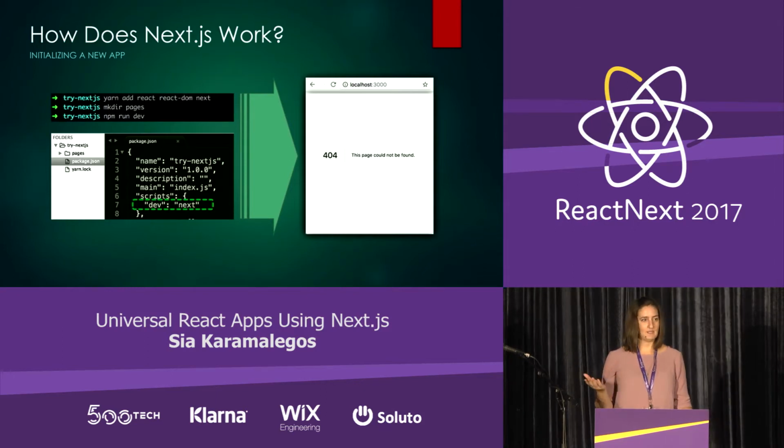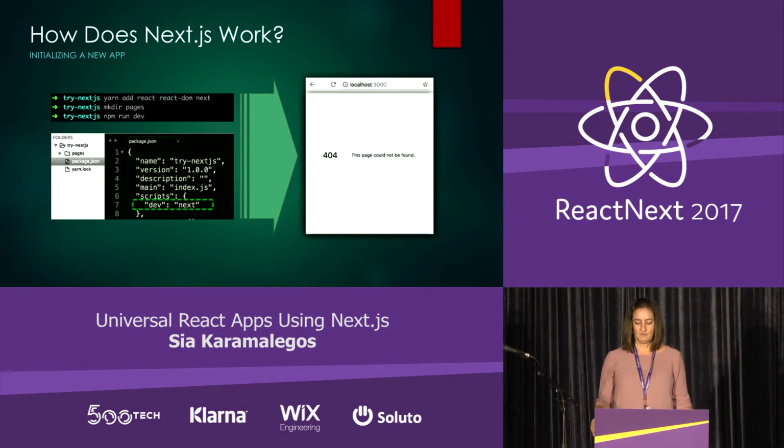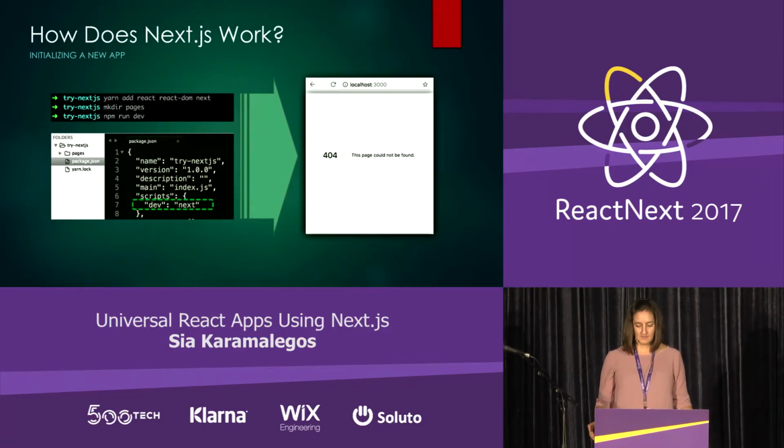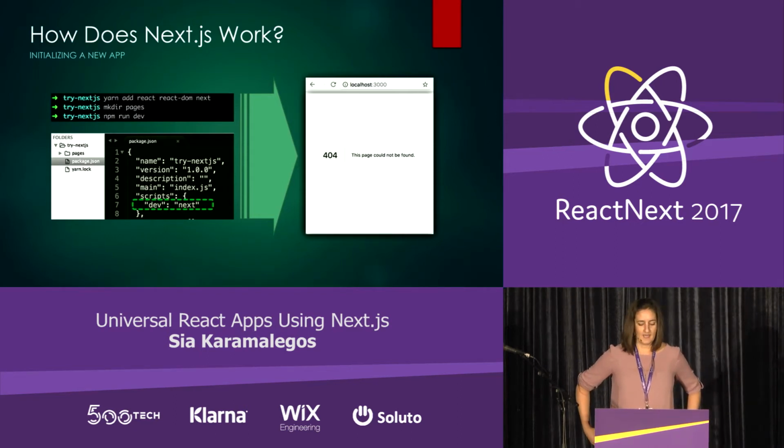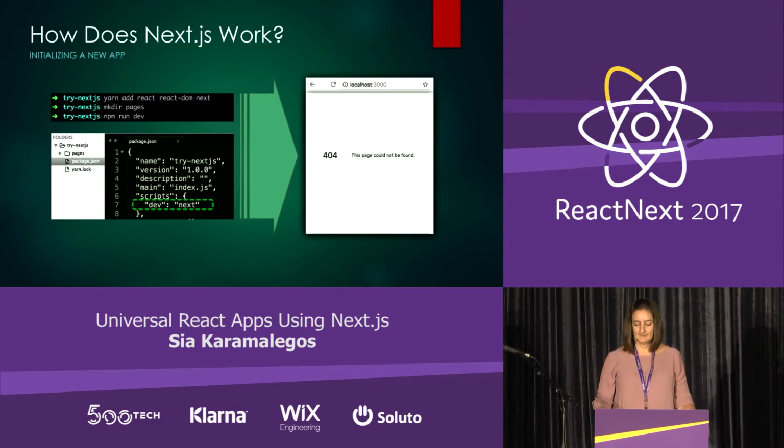So you can see that automatically we've already gotten stuff out of the box. So in this way, it's very similar to Create React App, if you've ever used that. The framework comes with pre-configured tooling with Babel and Webpack, but it has a lot less bloat and is more simplified than Create React App. I don't have to delete a lot of things before I start using it, which I really like.